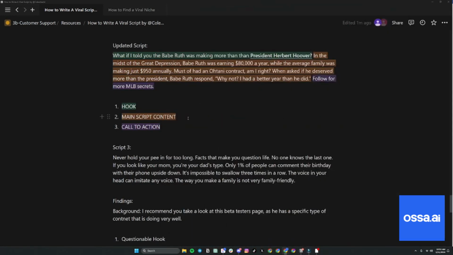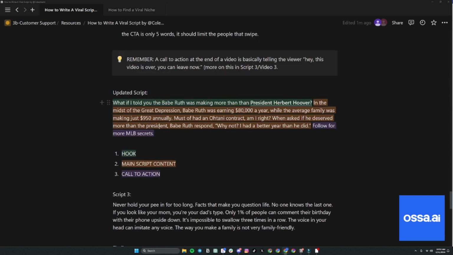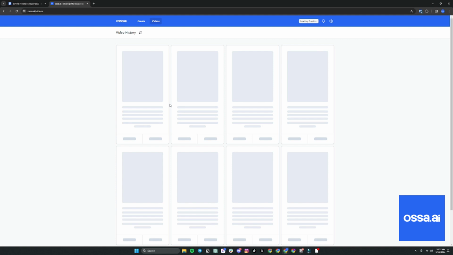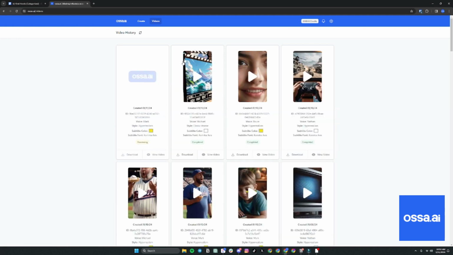That's why I'm showing you guys this, because there's no AI that's going to write perfect scripts for your specific niche, for your specific goals. That's why I recommend you use ChatGPT and these tools to make your scripts better and to check for spelling errors and grammar errors. But this skill of copywriting is so valuable, especially in relation to the tool which I want to show you guys, which I'm working on, which is OSSA.AI, because that's actually what causes the video to do well.